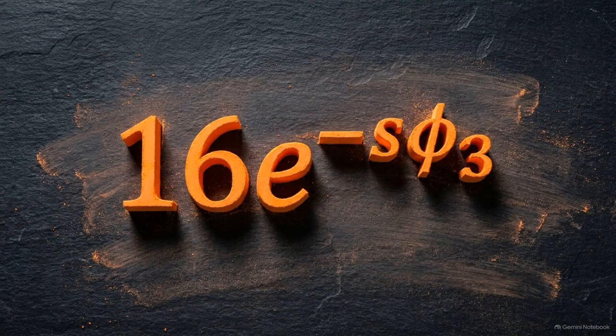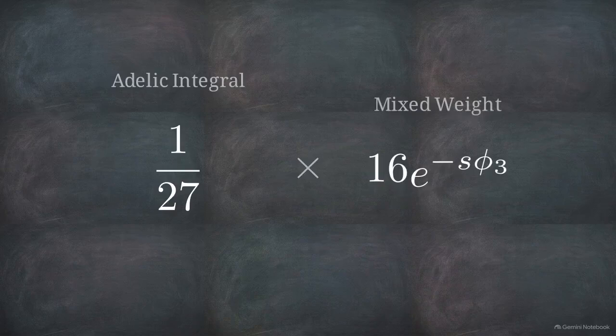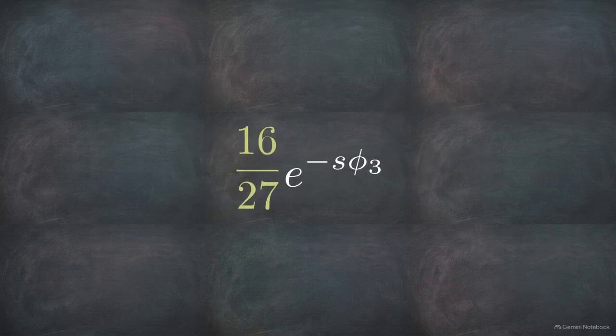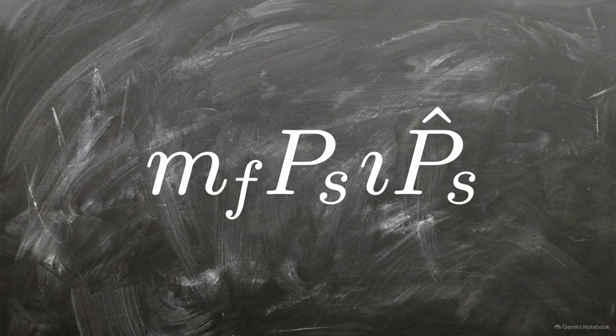We then introduce the designated weight factor built into the mixed operator, 16 e to the negative s phi 3. We multiply our integral, 1/27th, by this specific weight. The result is exactly lambda inverse e to the negative s phi 3. This is precisely the prescribed weight of the real operator. The vacuum identity holds exactly on the dense core.